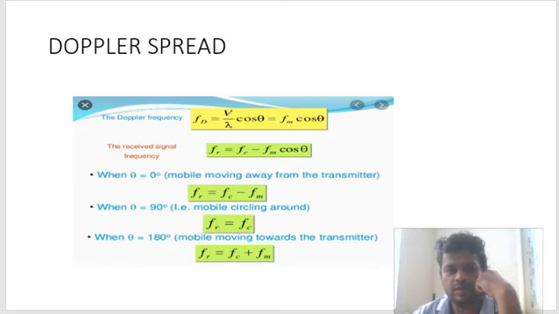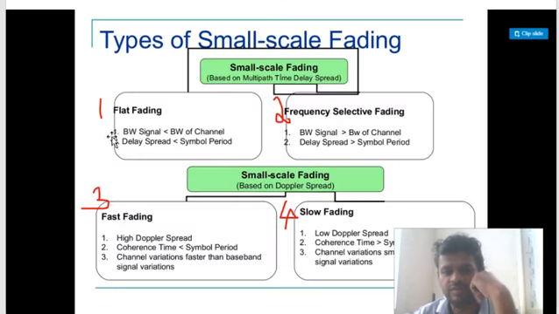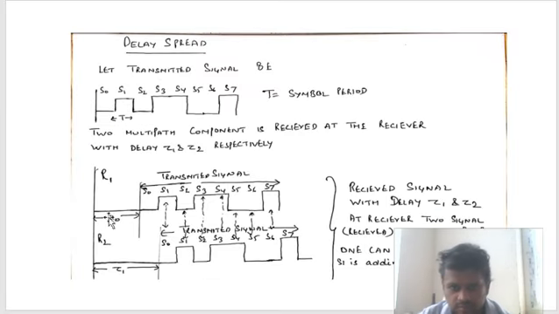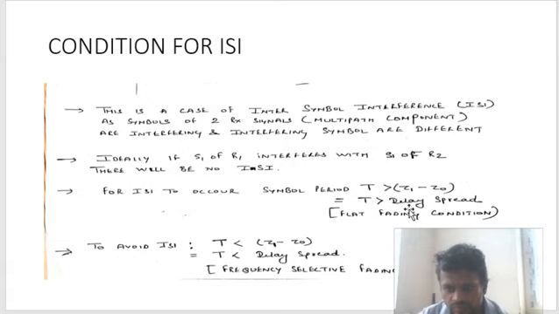Now we will again go back to the condition. See, flat fading: delay spread is less than symbol period. Let us check. Delay spread is less than symbol period, flat fading. Okay.